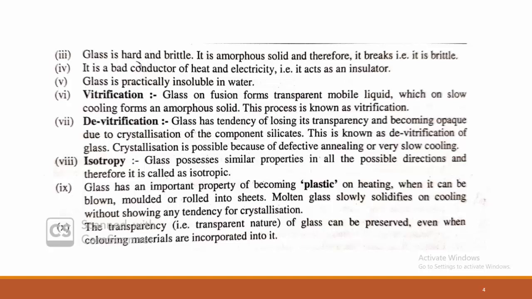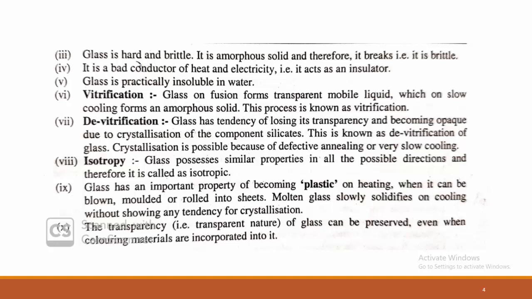Next, it has the vitrification property. What is the vitrification property? Glass on continuous fusion forms a transparent mobile liquid, which on slow cooling forms an amorphous solid. This process is known as vitrification.